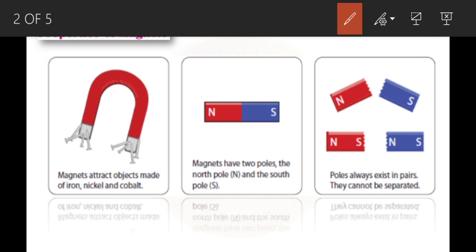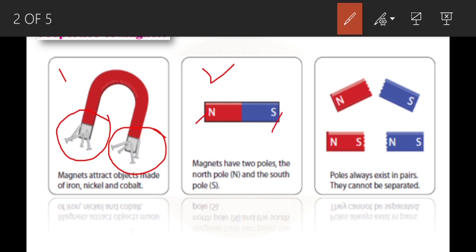The magnets can attract objects like iron, nickel, cobalt. That is the first property, which means they have attraction power. Second property, the magnets always have two poles. One is the north pole, another one is the south pole.